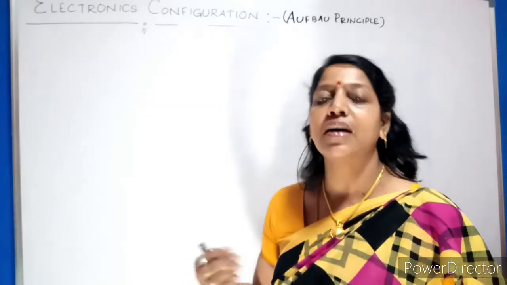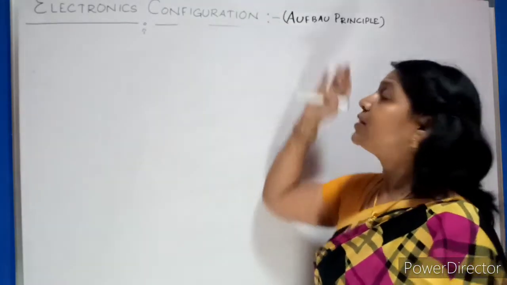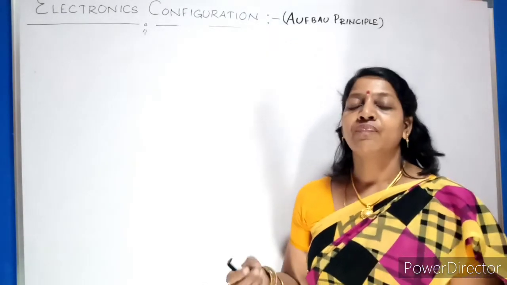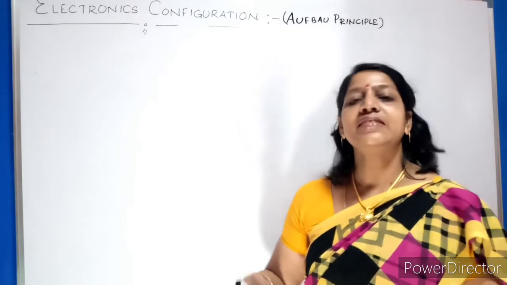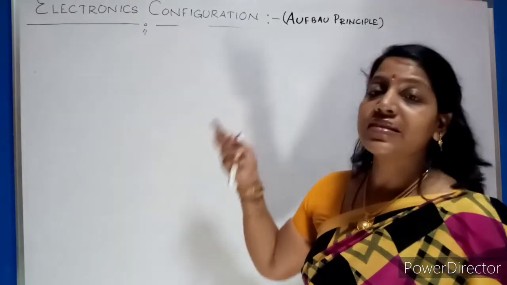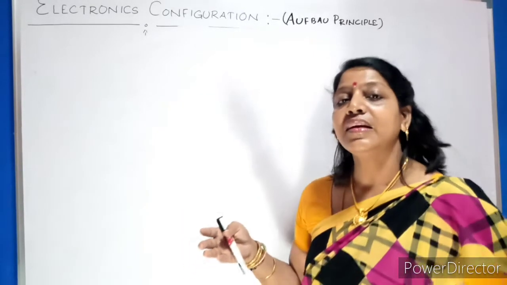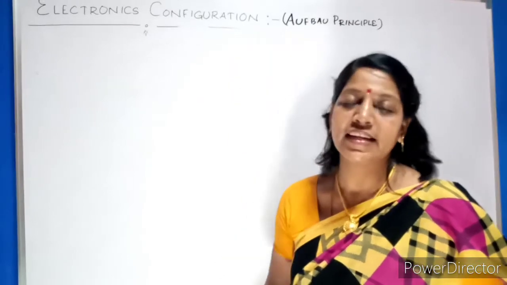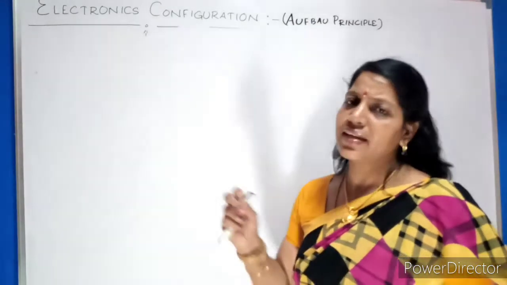How to arrange the orbitals? What the Aufbau principle states is that in the ground state, the orbitals should be arranged in increasing order of their energies. So how does it need to be arranged? Let us see. Very simple.